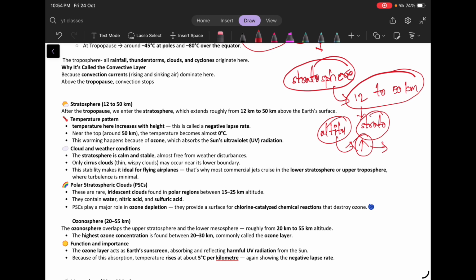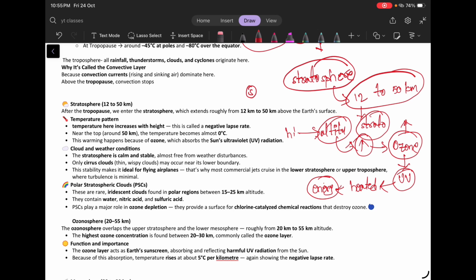Because there is a layer called the ozone layer present specifically in the stratosphere. What this ozone layer does is absorb the UV radiation coming from the sun, and because of the absorption of the sun's radiation, it gets heated, which in turn emits heat energy. That's why we see the increase of temperature when we reach higher altitudes.